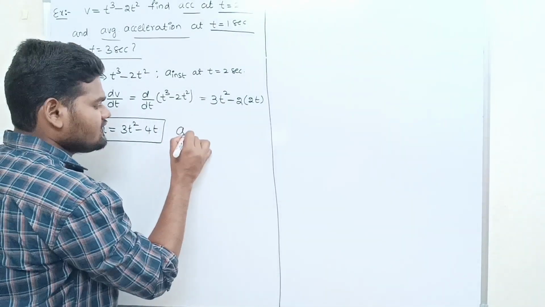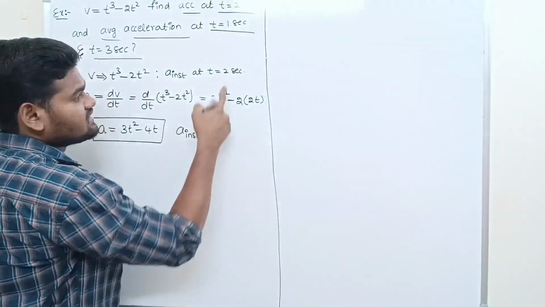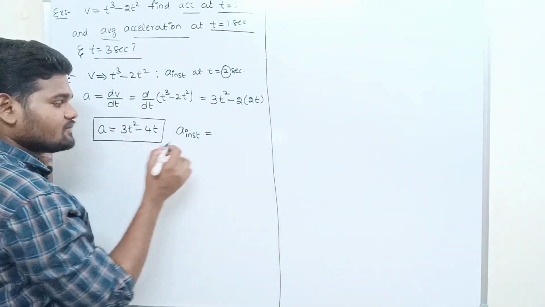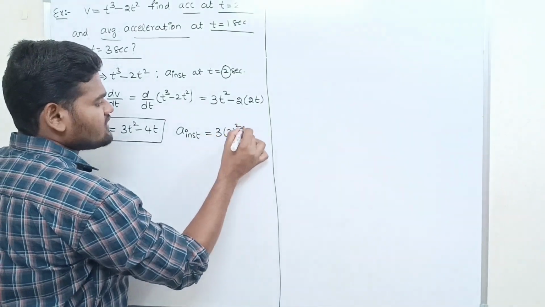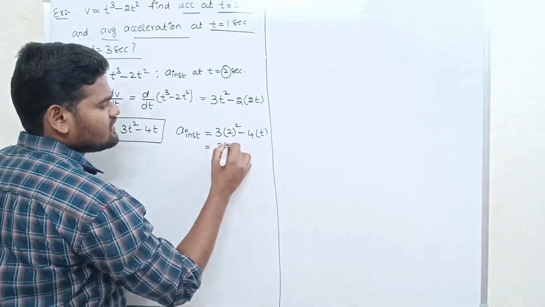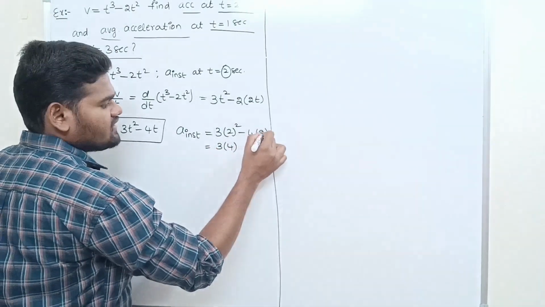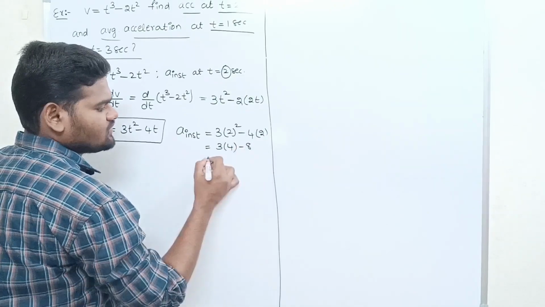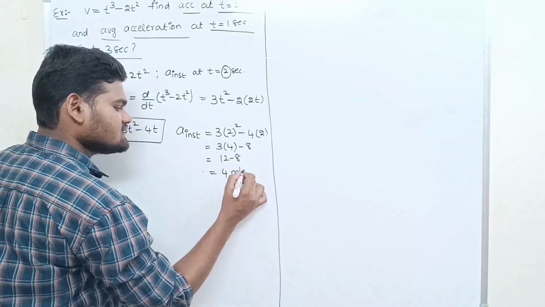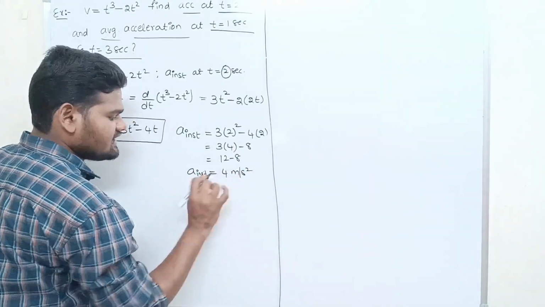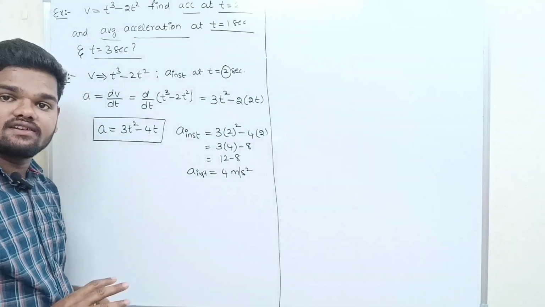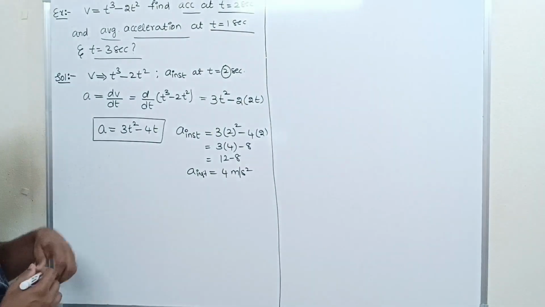So what do we have to find? We have to find the instantaneous acceleration at 2 seconds. Just substitute 2 in place of t. Then we get 3 times 2 squared minus 4 times 2, which is 3 times 4, that is 12, minus 8. So that is equal to 4 meters per second squared. So the instantaneous acceleration is 4 meters per second squared. Are you getting it? Right.